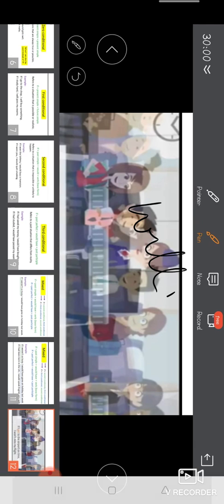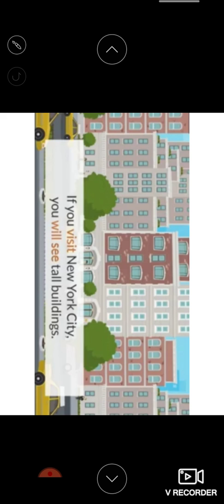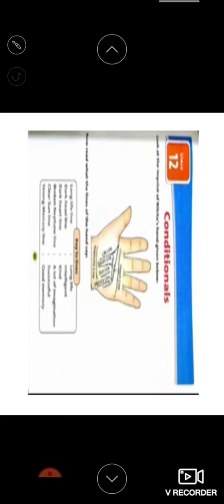Now just have a look. If I get to the airport on time, I won't miss my flight. See here, it is in the simple present, the first conditional that we had, and will not is always written in the short or contraction form as won't. If you visit New York City, simple present, you will see tall buildings. Future, right? So now you open your practice book, children, page number 101.